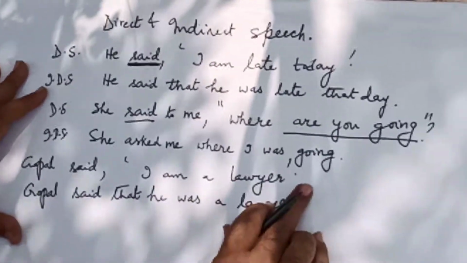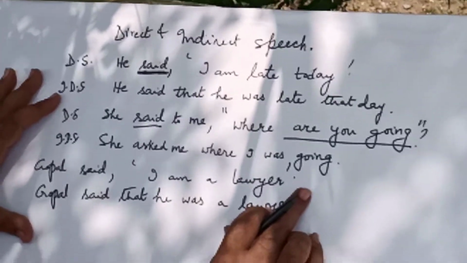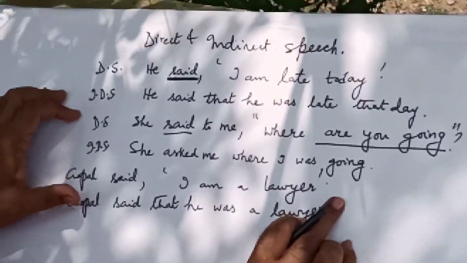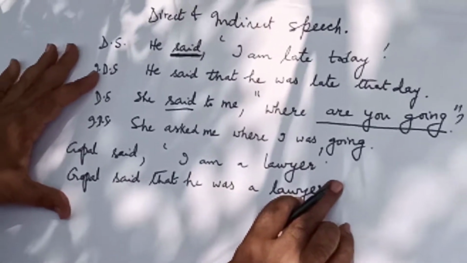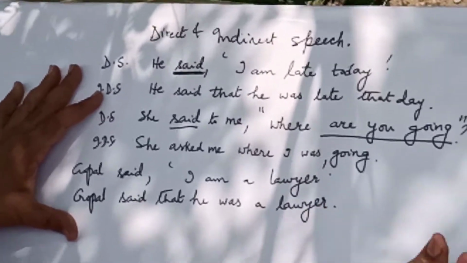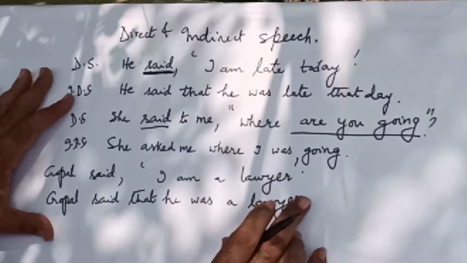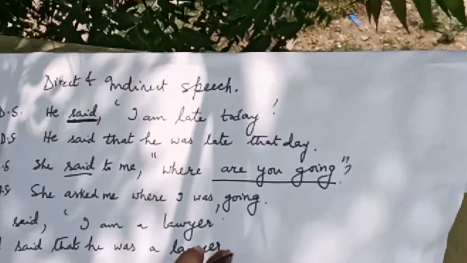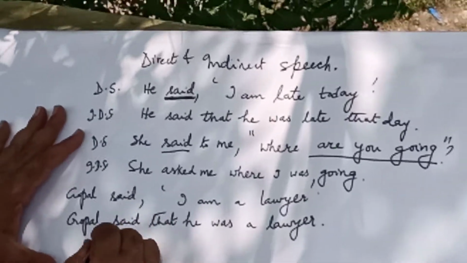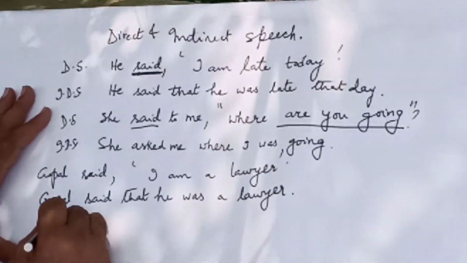For example, he said that he was late. What kind of sentence is it? It is a declarative sentence. So in a declarative sentence, we generally use the conjunction that. Let us take another example.